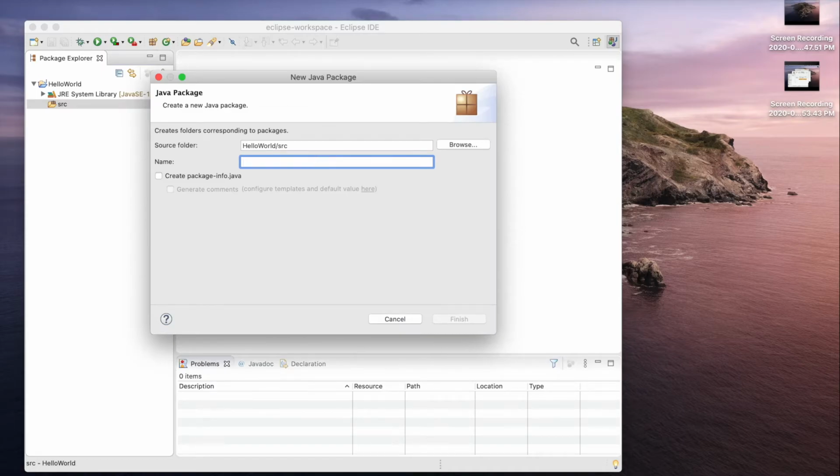So I'll use com.golden.learnjava. No. What about golden letter? Finish.